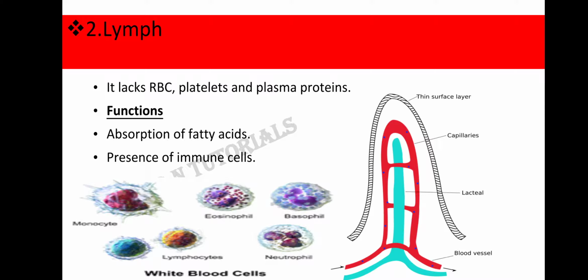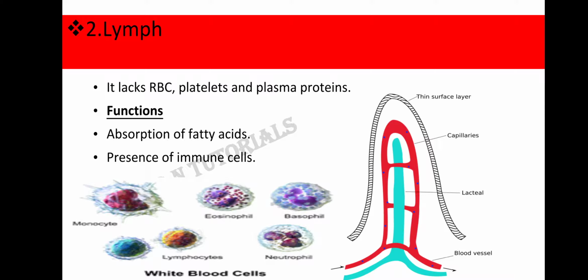It also has presence of the capillary, and there is a central lymph vessel which is called a lacteal. So the lumen of the small intestine consists of the nutrients, and this nutrient has presence of the fatty acid. Fatty acid, instead of being absorbed to the capillary, is absorbed to the lacteal. And what is a lacteal? It is a lymph vessel. So the lymph also has a function of absorption of fatty acids.